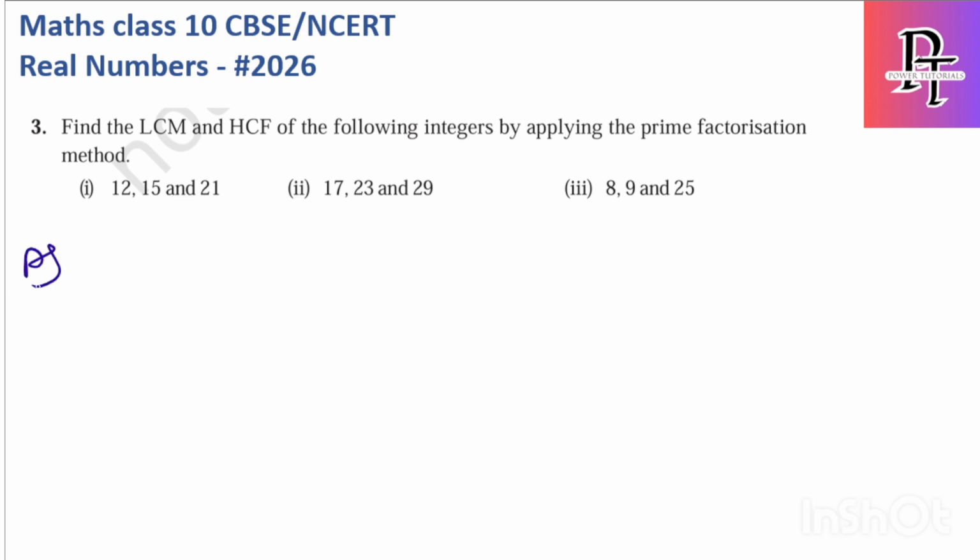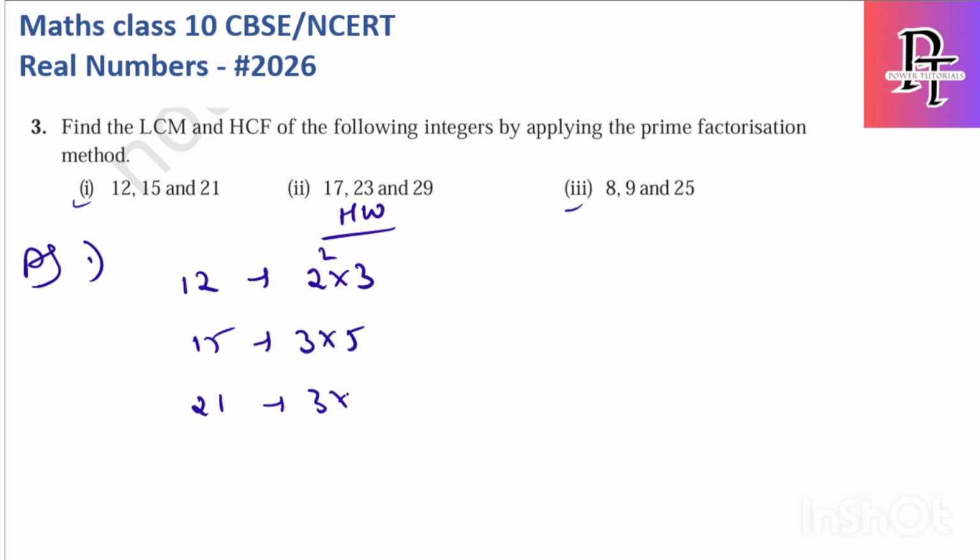Let's solve the third question. With this question, I will stop the video for today, and in tomorrow's video I'll continue with the fourth question. Here also this is homework, and these two I'll solve now, and in the next video you can find these homework solutions as well. Let's solve this faster because these are small numbers: 12, 15, 21. So 12 is 2 into 2 into 3, which is 2 square into 3. 15 is easy, it is just 3 into 5. And 21 is also easy, it is 3 into 7.